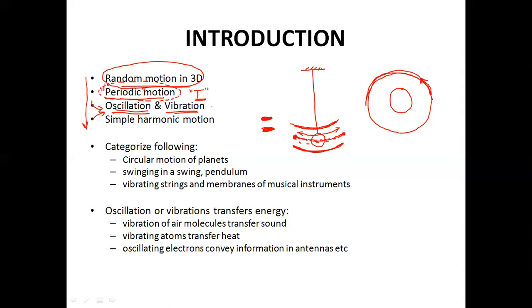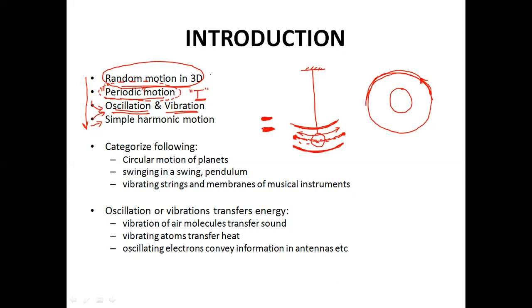The mosquito is moving its wings very fast, so that's a vibration of wings, we don't call it oscillation. But if we talk about a pendulum moving, then we call it oscillation because it is happening at relatively lower rates. Those are the examples of oscillation or vibration. Now there is a very specific type of these oscillations or vibrations. It is called simple harmonic motion, so it is even a smaller subset of oscillations.